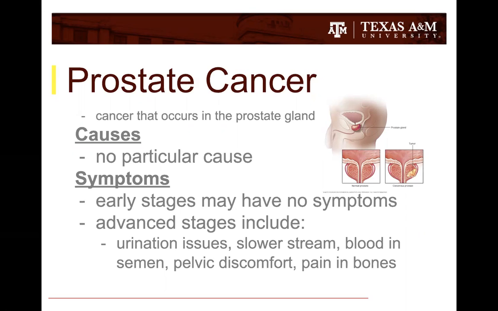Black men are at greater risk than other races, and the reason has not been determined yet. A family history of prostate or breast cancer increases the risk, and obesity makes treatment difficult. Some of the complications of prostate cancer include metastasis of cancer cells, which may lead to cancer in several places of the body.